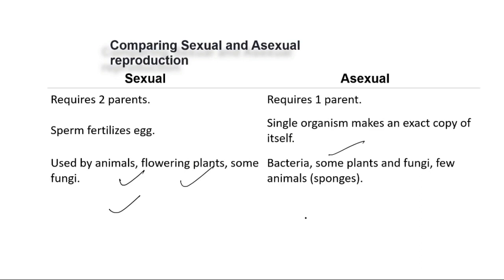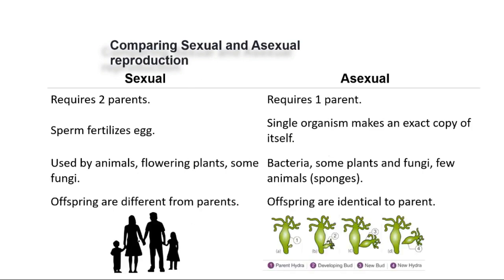A very important difference is that the offspring, the children, the babies which are formed in sexual reproduction are similar, as we have two hands and two legs and all features, it will be there for our offspring also. Whereas in asexual reproduction, they are identical.